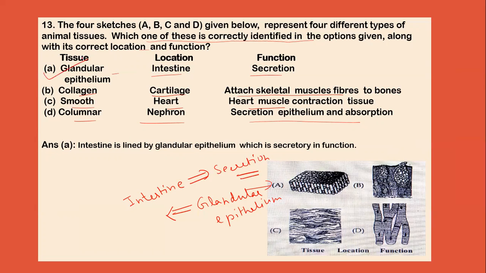So option A is the correct answer, that is the tissue is glandular epithelium. It is present in the intestine and its function is helping secretion.